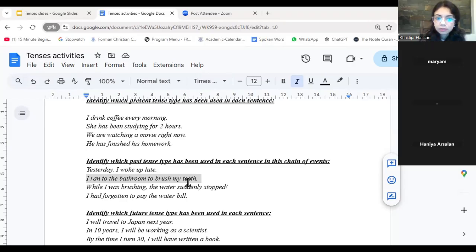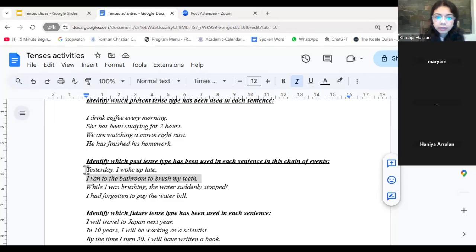So is there something, or there isn't? There isn't? Okay. Is there anyone who thinks there is? Or if there is, where is it? Right, there needs to be a sense of continuity in past continuous. In this case, there isn't. There is no continuity. I ran to the bathroom to brush my teeth.